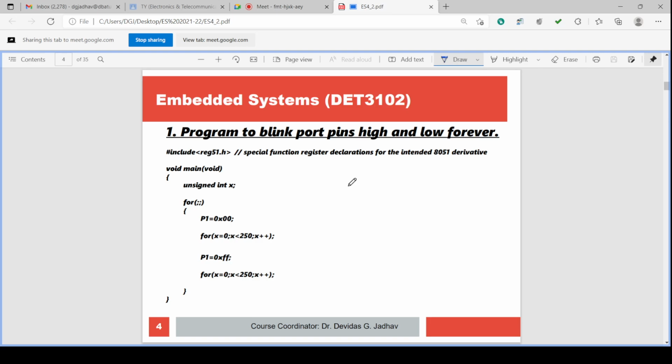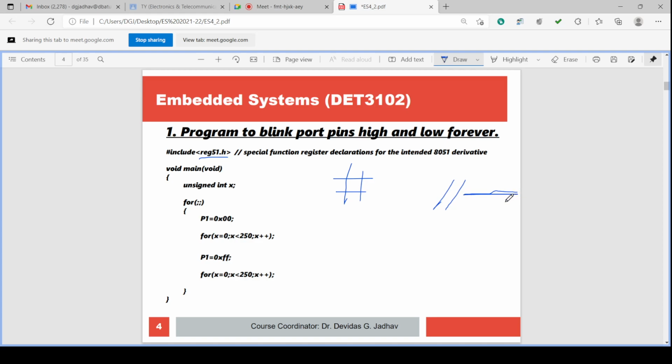Okay, hash. So hash is like this. This is hash include reg51.h. This is the header file. There is a double backslash like this. Double backslash is indicating that after this, till the end of this line, all is the comment.